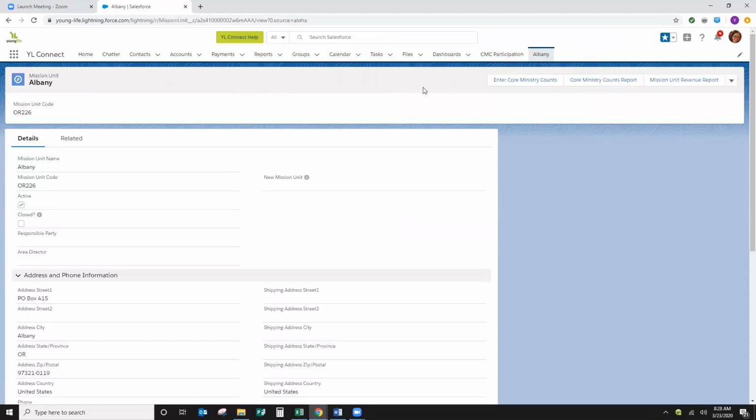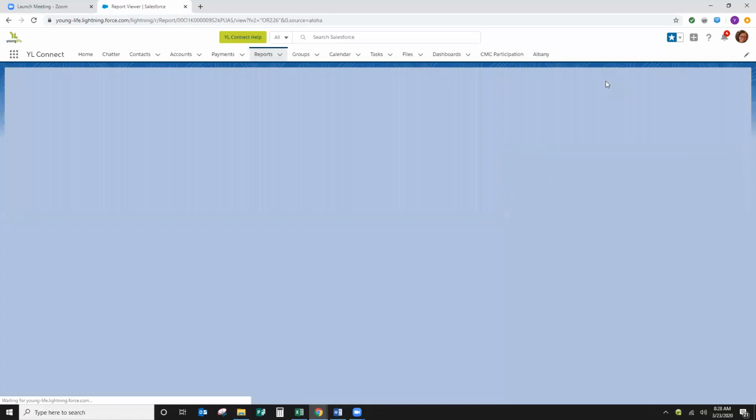Next thing you're going to do is you want to look at just a grid of how you're doing with your core ministry counts and what the latest entries are for club and campaigners. The quickest way to do that is to click on this core ministry counts report. I'm going to click there.